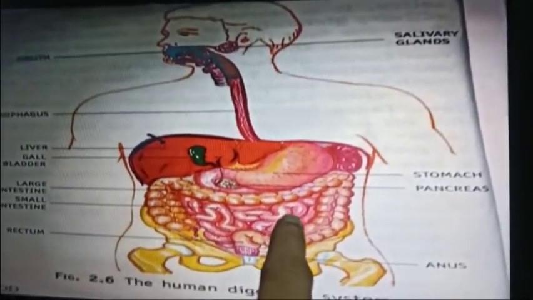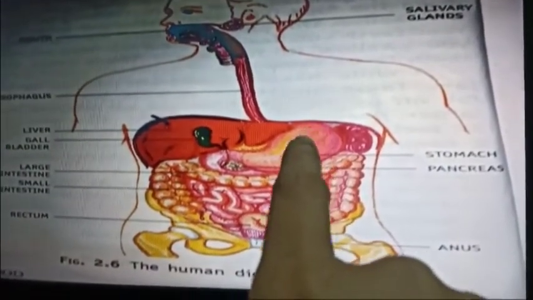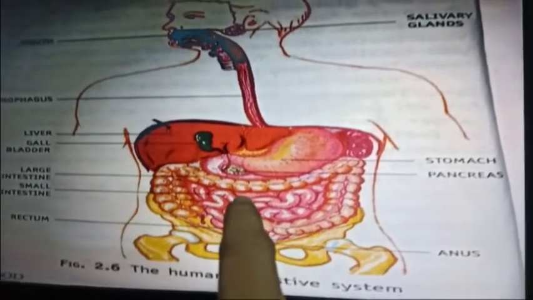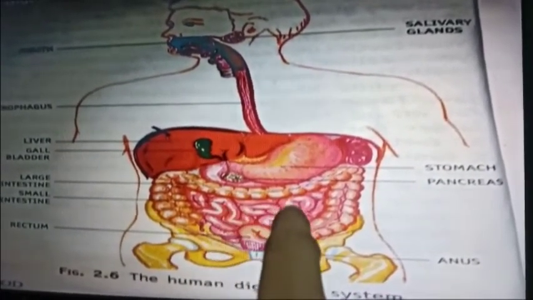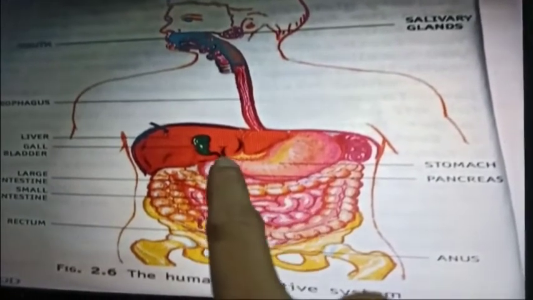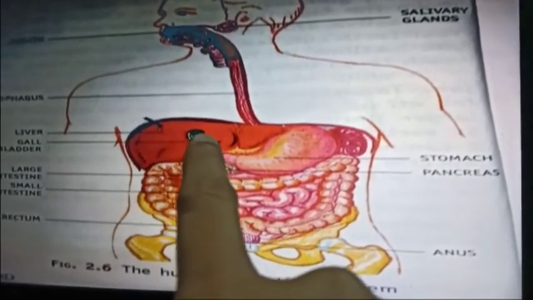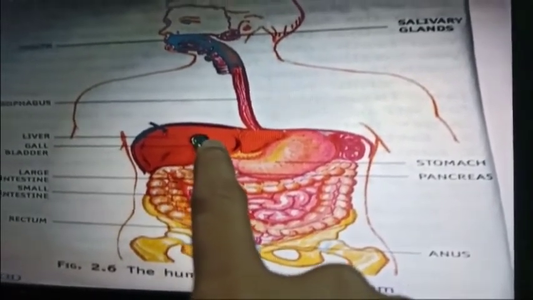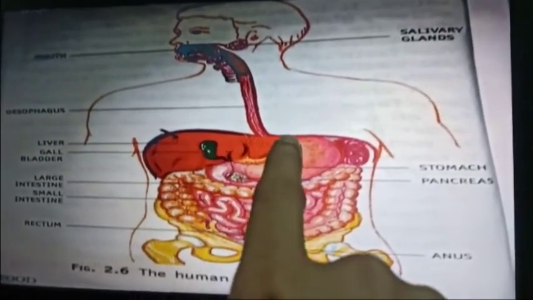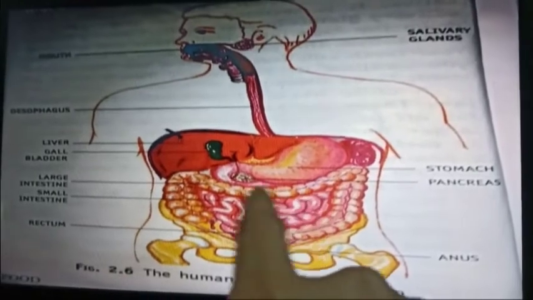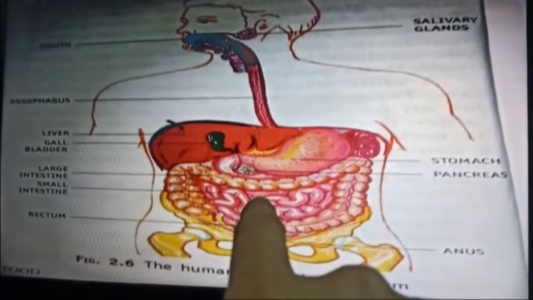Here in the small intestine, the food which has been digested in the stomach enters into the small intestine, and the cells of the small intestine will secrete some digestive juices. Other parts, like the liver, secrete the bile juice into the gallbladder, and this gallbladder will store that bile juice. Whenever the food reaches the small intestine, the gallbladder will secrete the juice into the small intestine.